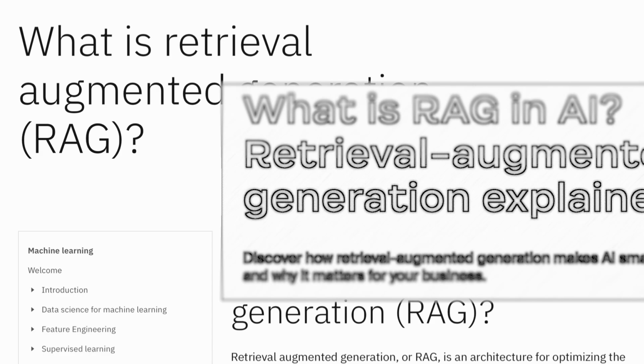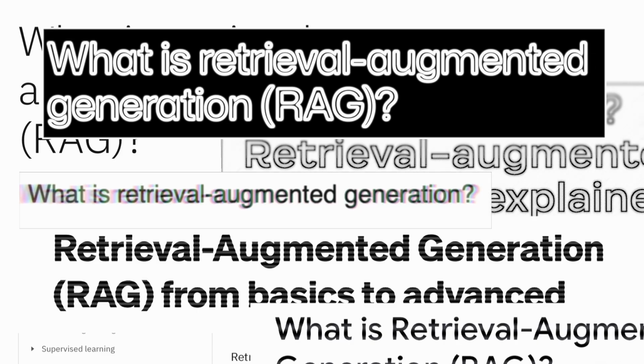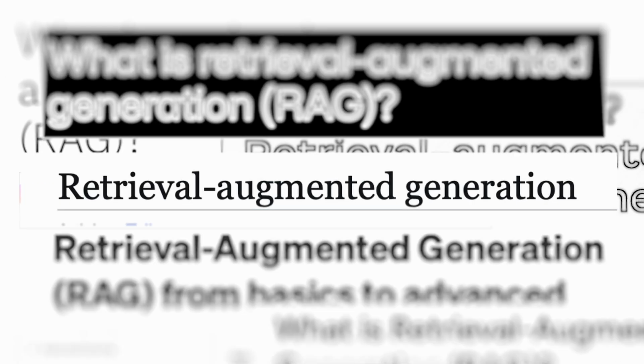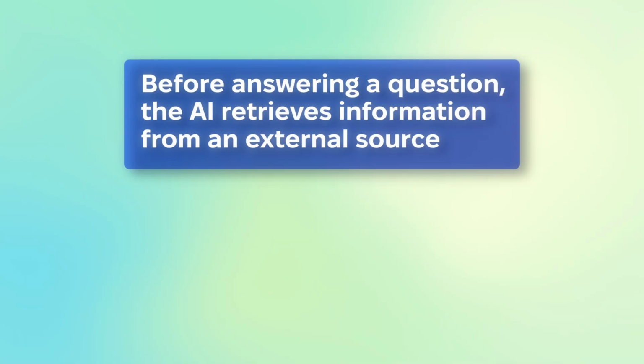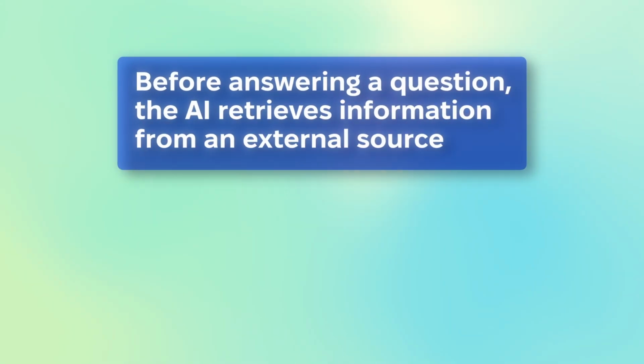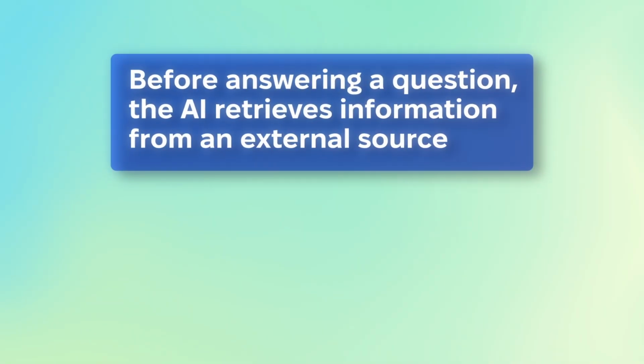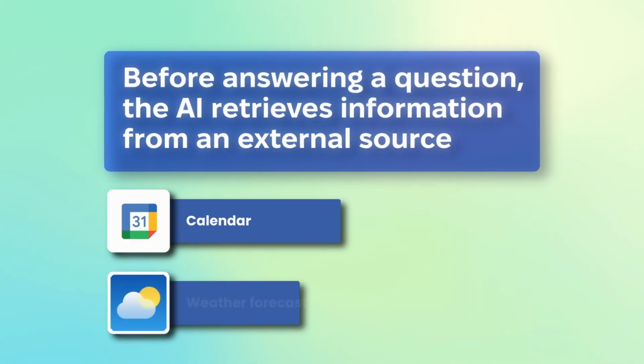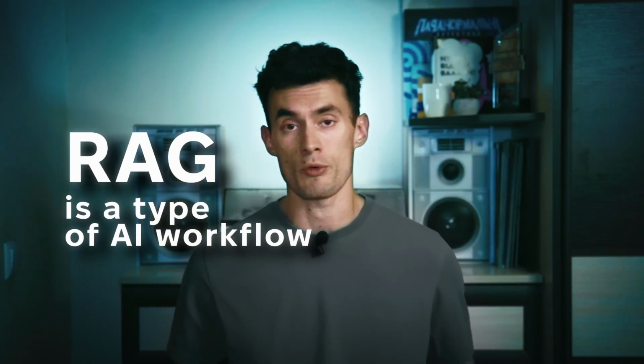You may also hear the term RAG, which stands for Retrieval Augmented Generation. This means that before answering a question, the AI retrieves information from an external source, such as your calendar or the weather forecast. In other words, RAG is simply a type of AI workflow.